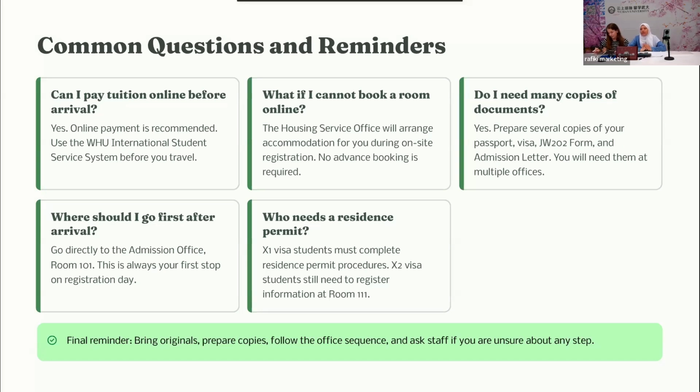Who needs a residence permit? As I mentioned, X1 visa students must complete the residence permit procedure. X2 visa students just register their information at room 111. Yes, they still need to register information at room 111. They don't need a residence permit if they are staying for 6 months.